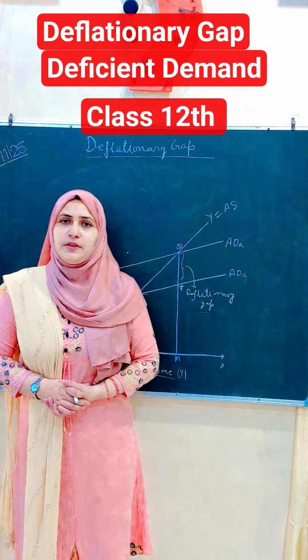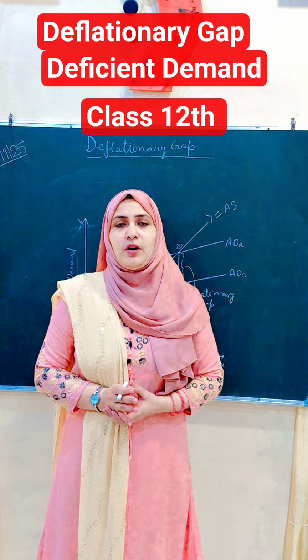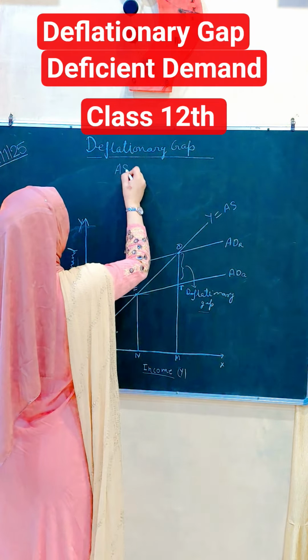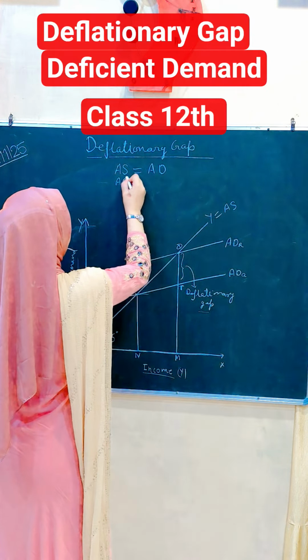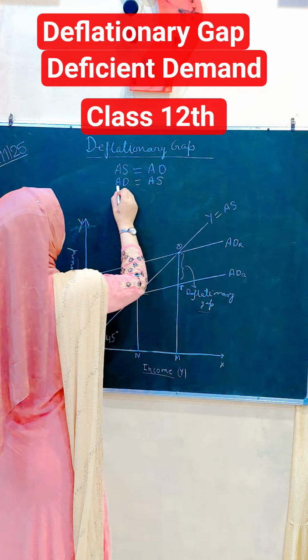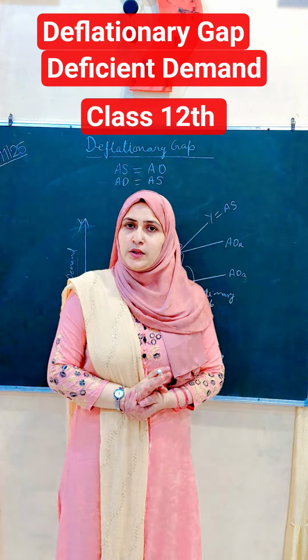Everyone, so far we have discussed the equilibrium level of output. We have studied that the equilibrium level of output can be achieved where aggregate supply is equal to aggregate demand, or we can say that aggregate demand is equal to aggregate supply. So at this point we can achieve our equilibrium level of income or output in the economy.